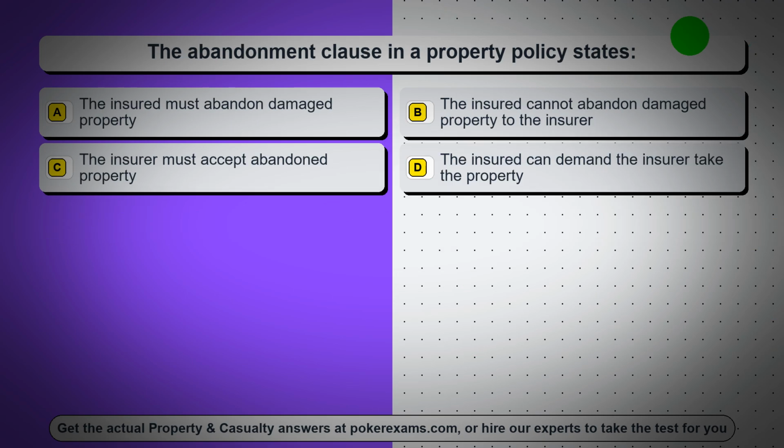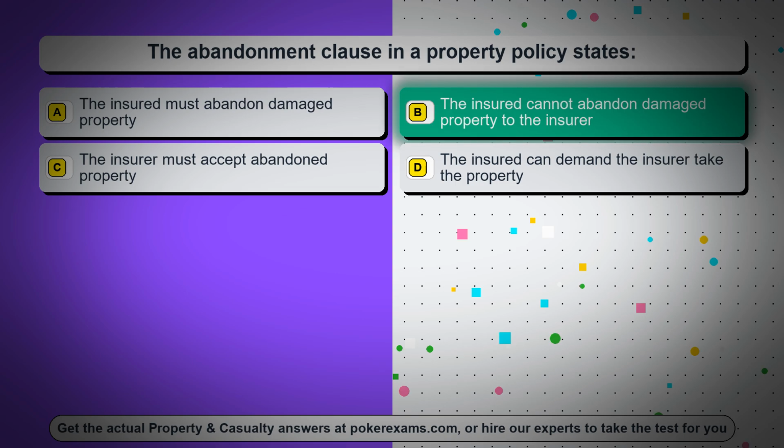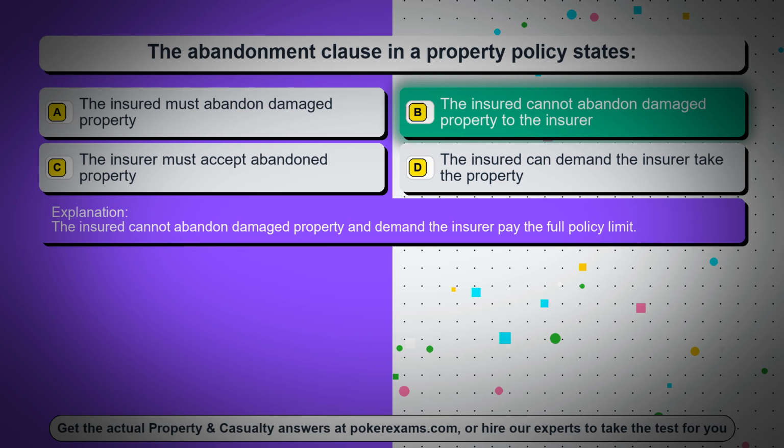Question 90. The abandonment clause in a property policy states, Option A, the insured must abandon damaged property. Option B, the insured cannot abandon damaged property to the insurer. Option C, the insurer must accept abandoned property. Option D, the insured can demand the insurer take the property. The correct answer is option B, the insured cannot abandon damaged property to the insurer. The insured cannot abandon damaged property and demand the insurer pay the full policy limit.